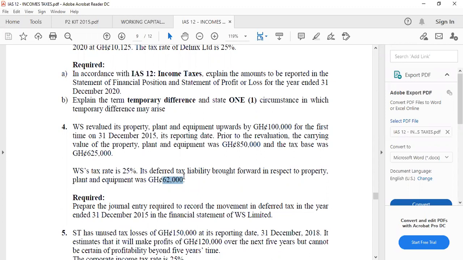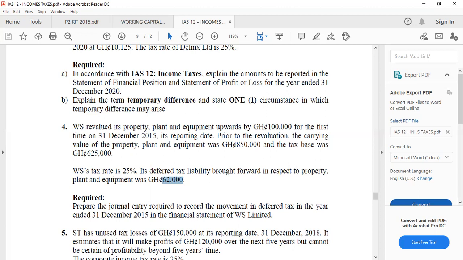The opening balance on the deferred tax liability account should be P&L.